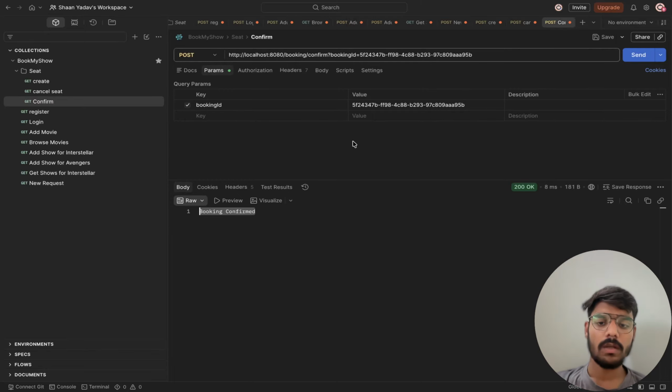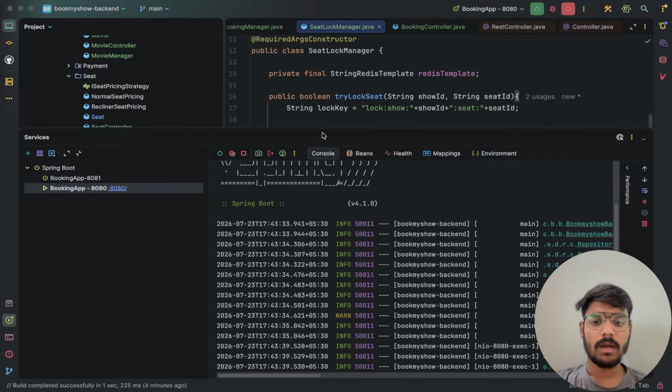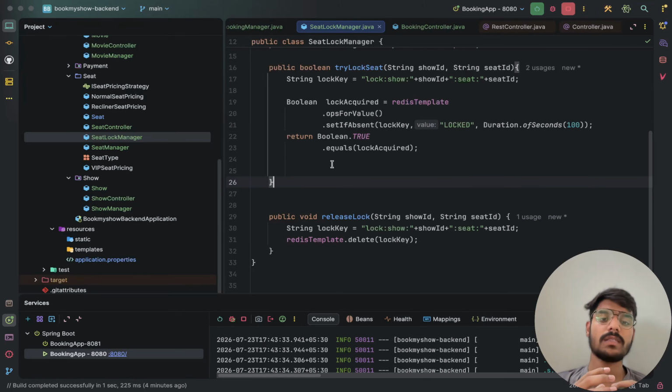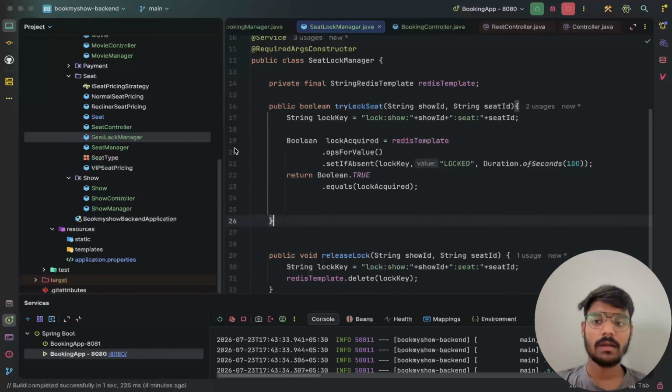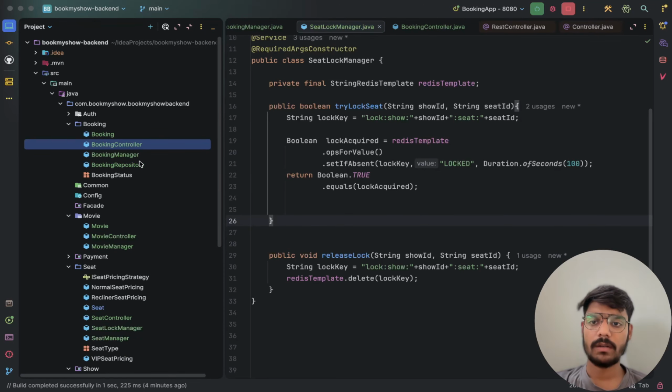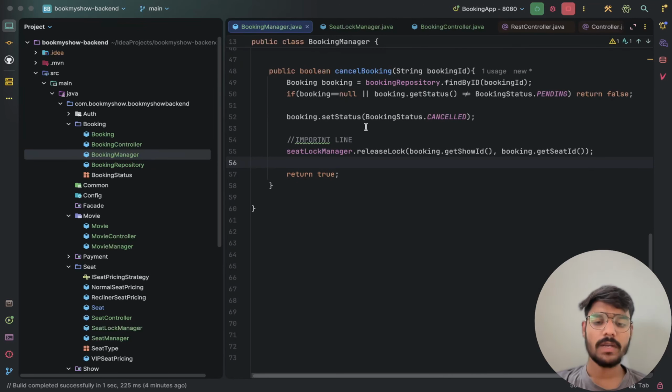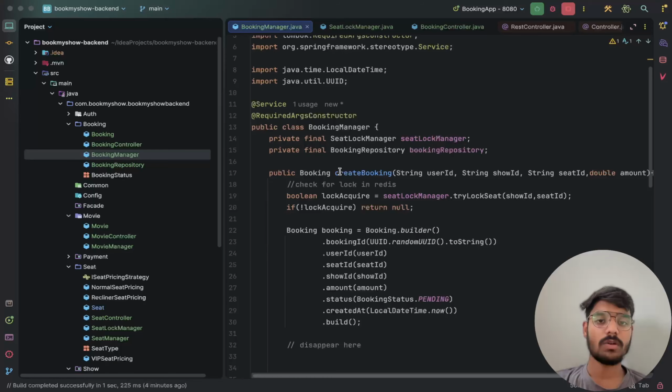Now a quick recap of what we were building today. A lock on a seat is a permission, not a booking. So we built a real booking record that tracks the actual truth, how it is booked and how it is not booked.